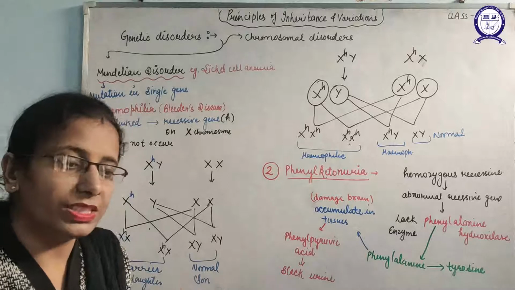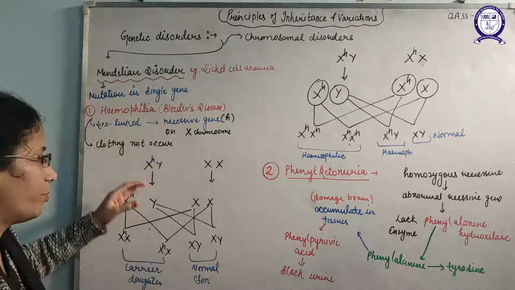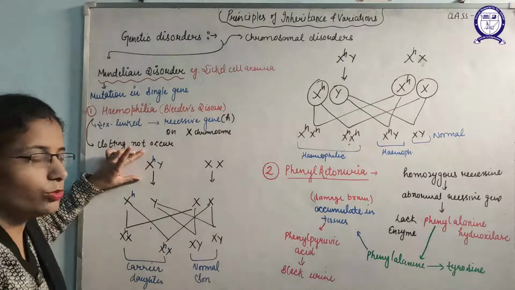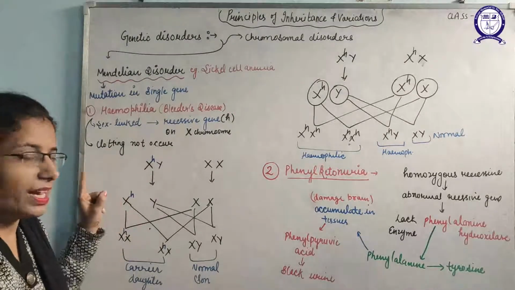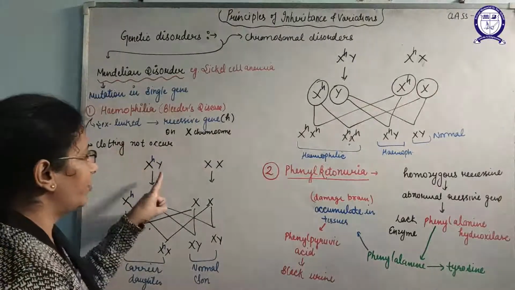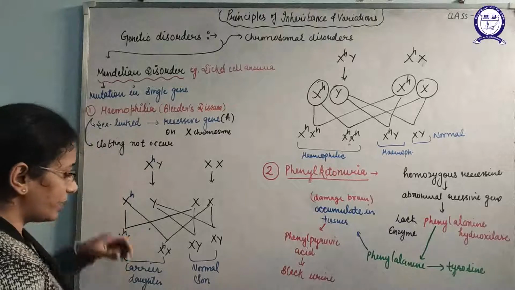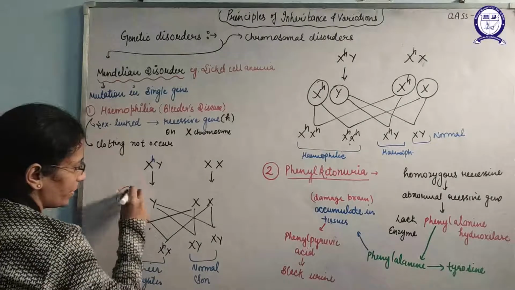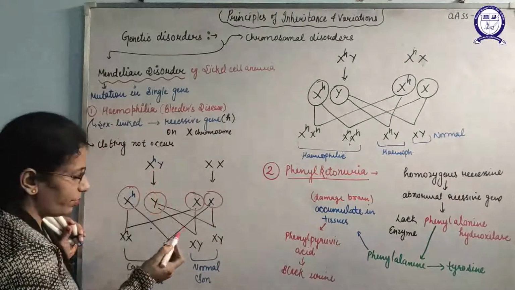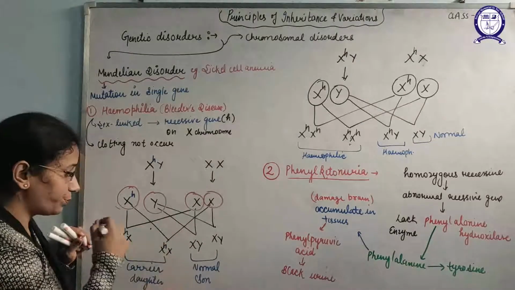But what would happen if a person is lacking this gene from birth? So we have taken an example. Suppose we are doing a cross between a hemophilic male and a normal female. As you know, males have X and Y sex chromosomes, and this H gene is found only on the X chromosome. During gametogenesis, you can see here, it will make copies like this, and these copies pass into the gametes, and when the gametes combine by fertilization they pass into the offspring.